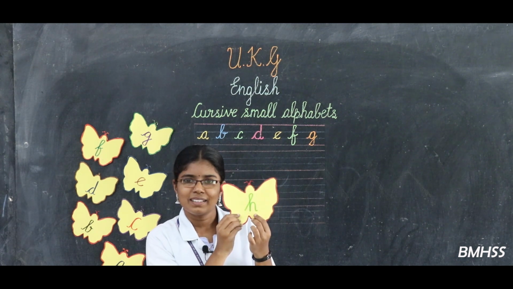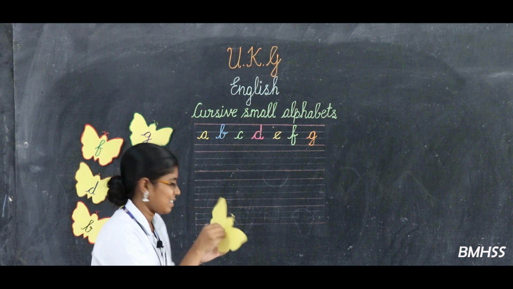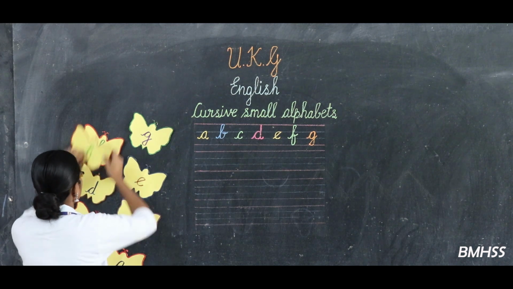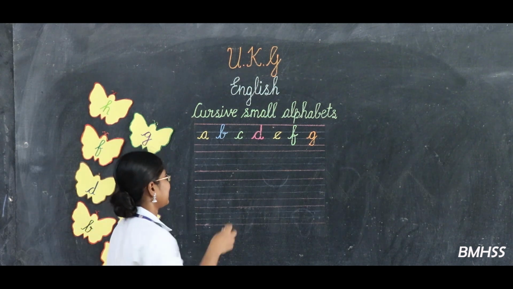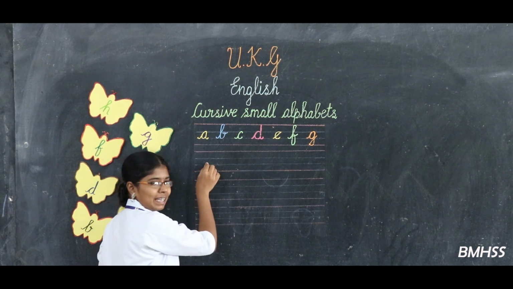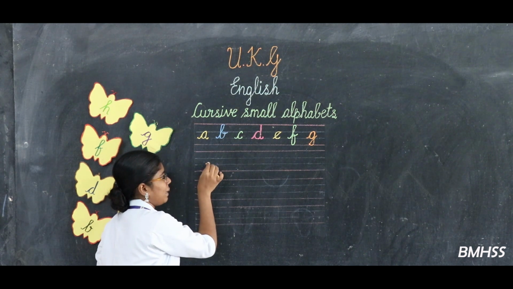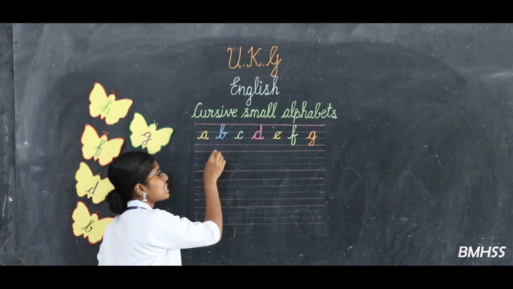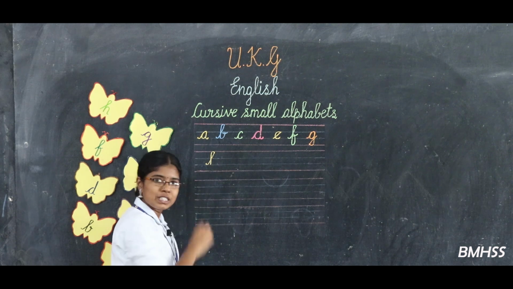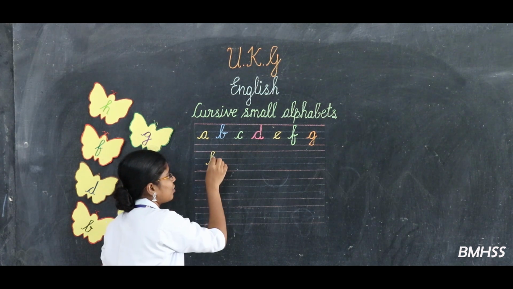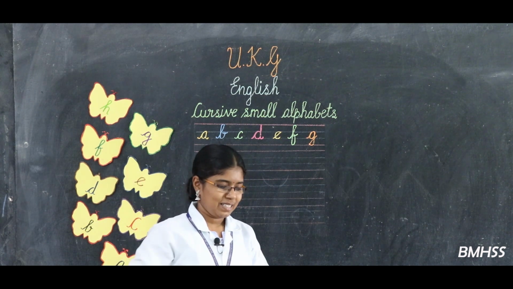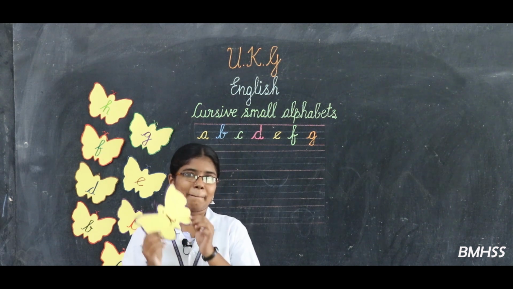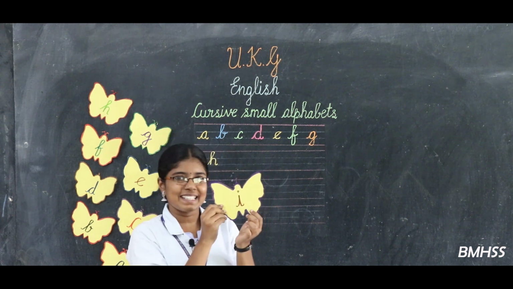Next friend. See here. What is it? It is H. Look at the board. Keep the pencil on the third line. Start from the small bend, go up and touch the top pink line. Bend it, come down and touch the bottom blue line and then finish it like this. This is the letter H. Our next friend. What letter is this? I.